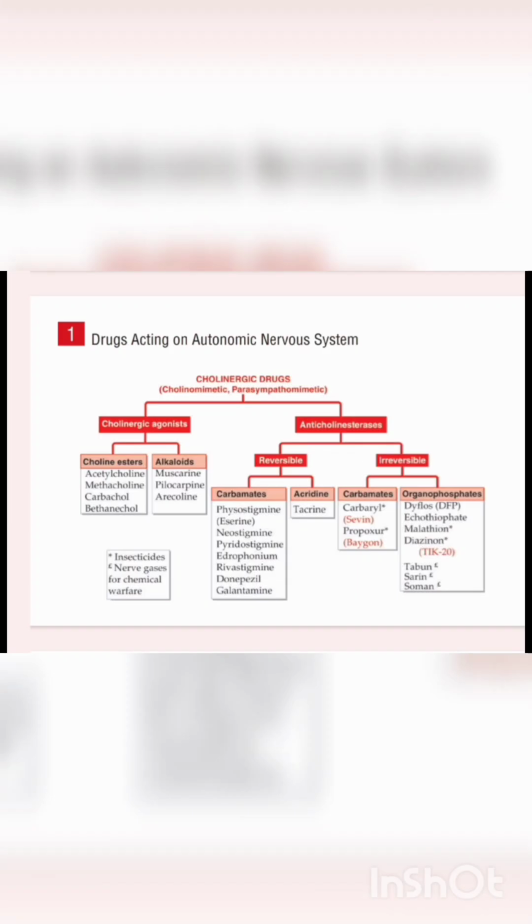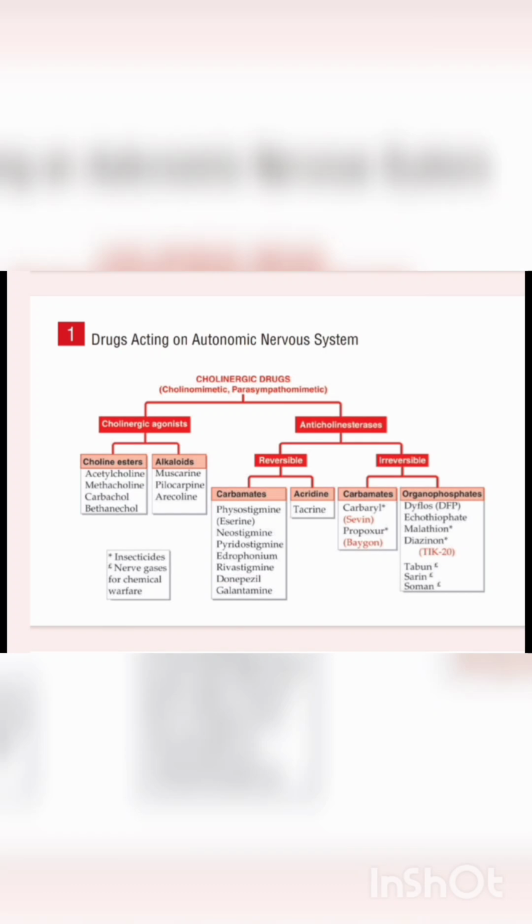So our first classification of drugs is the drugs acting on the autonomic nervous system. In that we can see there are two groups, the cholinergic drugs and anticholinergic drugs. The first one is the cholinergic drug. We also call it cholinomimetics or parasympathomimetics. Mimic, we all know about that. What is the meaning of mimic?